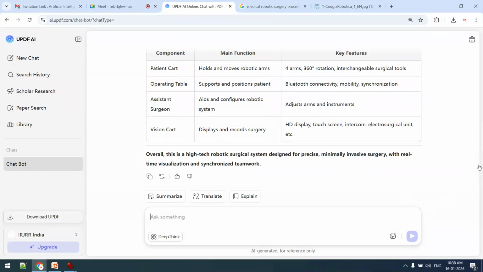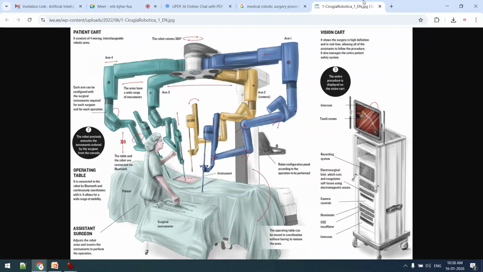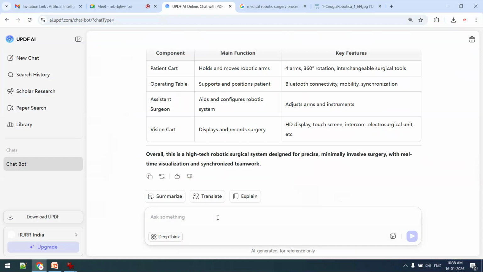Now, for example, as a question paper setter, I want to create some MCQs on this image. So in differentiated learning, in inclusive learning, that is the second part. As a teacher, I want to create a question paper on this image. Now you can see four MCQs with answers on this image, following Bloom's taxonomy. You might have seen that nowadays many question papers are set using Bloom's taxonomy. Many other taxonomies and paradigms are available.